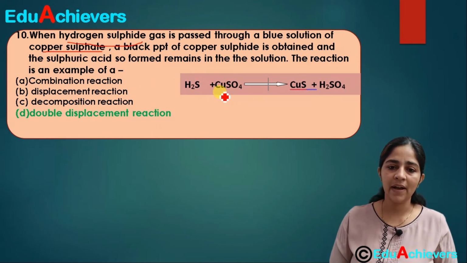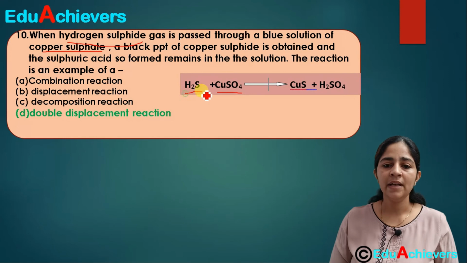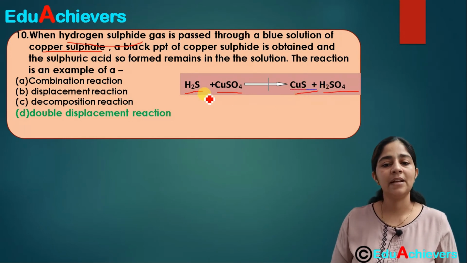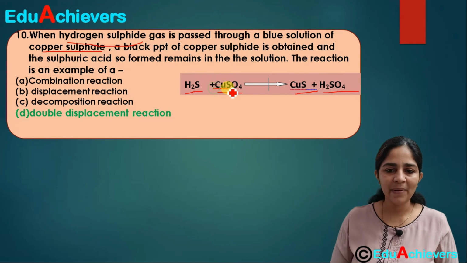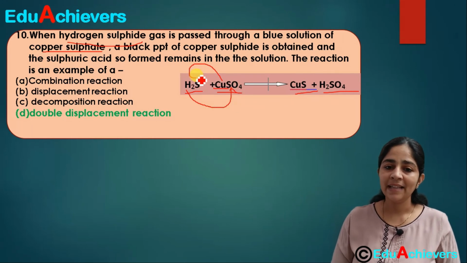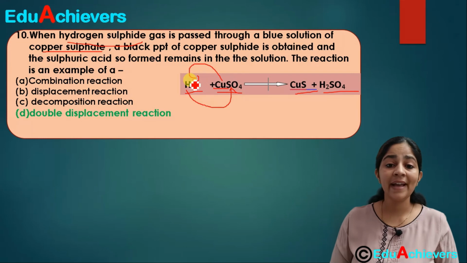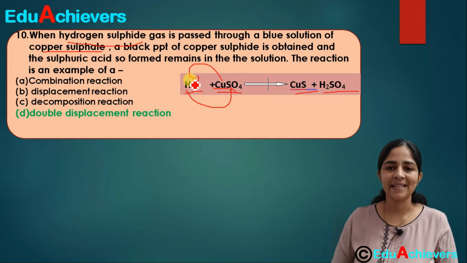Hydrogen sulfide is reacting with the copper sulphate, and copper sulfide plus sulfuric acid is getting formed. You can see here the position of some of these ions is getting changed. The copper has changed its position and has gone to react with sulfur, and the hydrogen has gone to react with the sulfate group. So the position of which ions is changing? The cations, the positive ions.